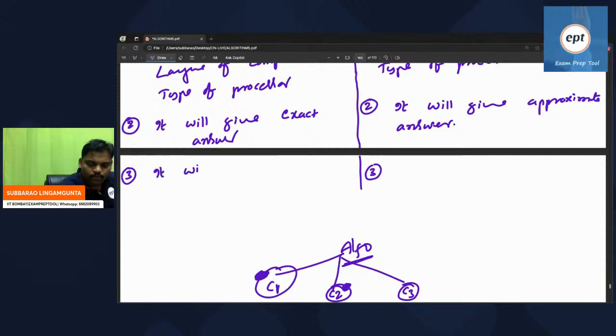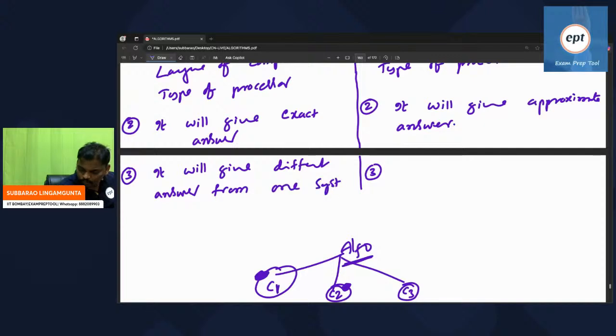It will give different answer from one system to another system.